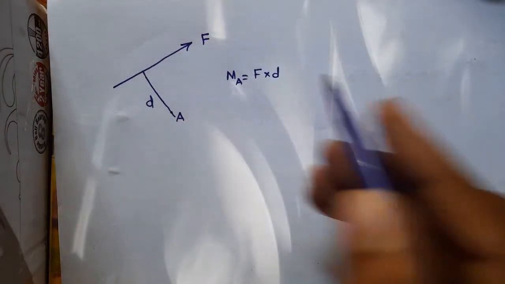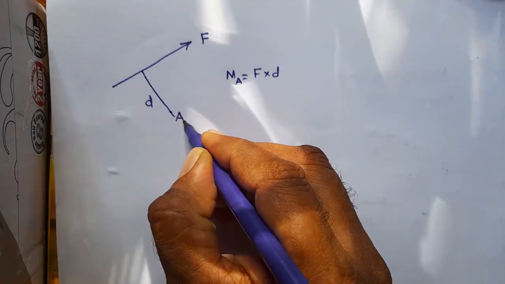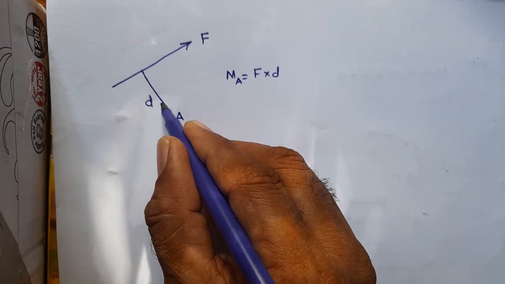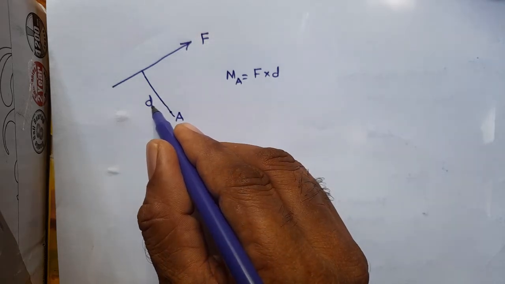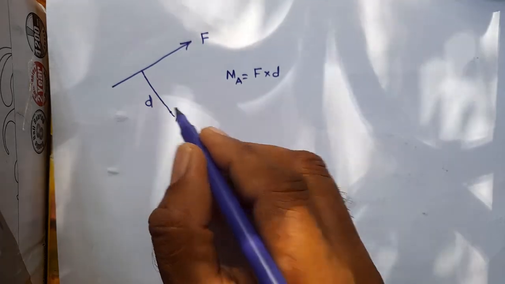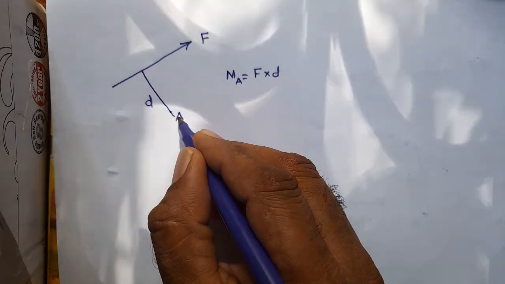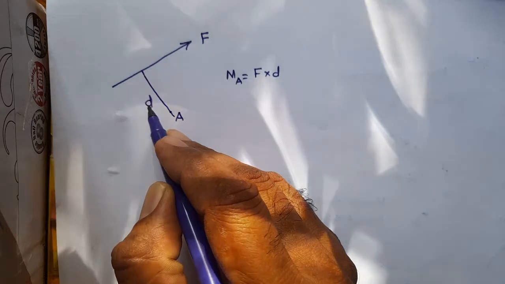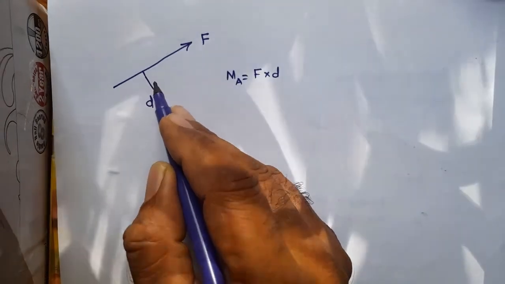However, now you try to move this point A closer to F, you will notice that D is becoming less. When you move A closer to the force F or its line of action, D becomes smaller and smaller and smaller.